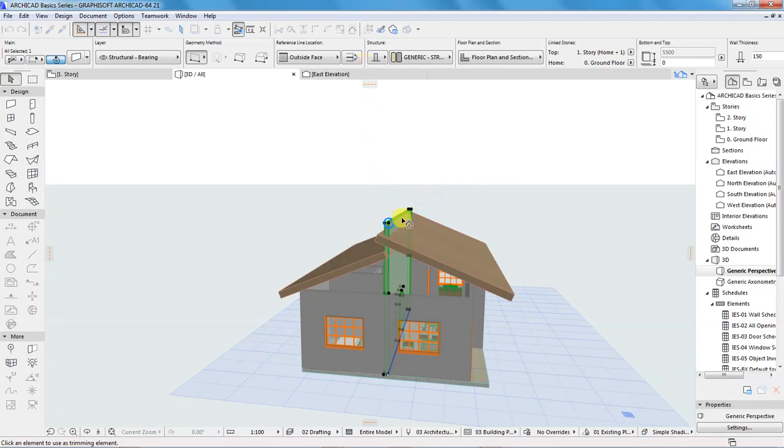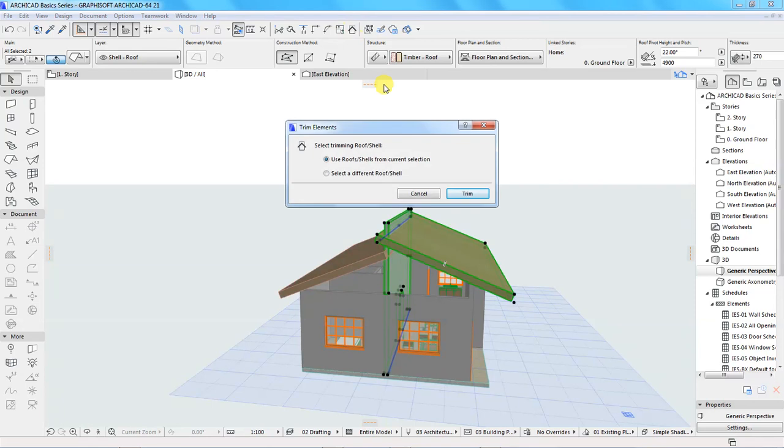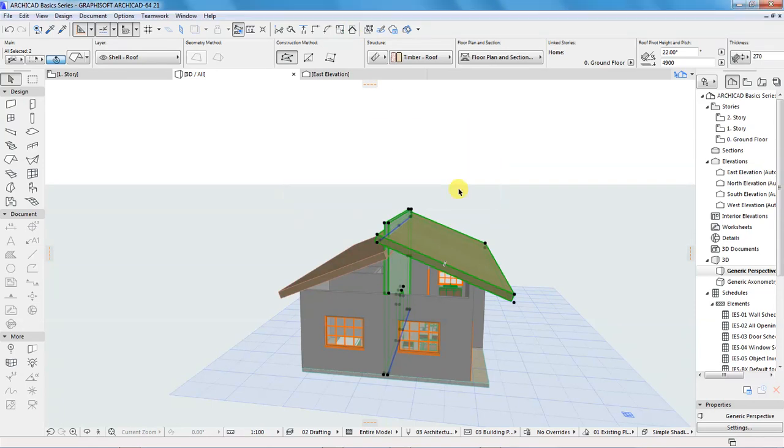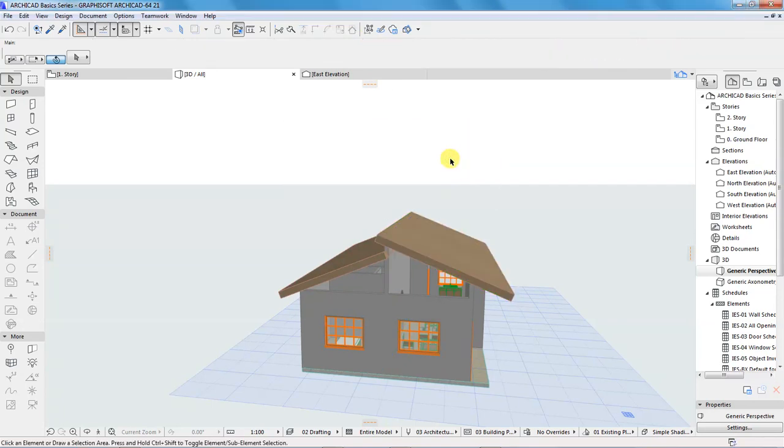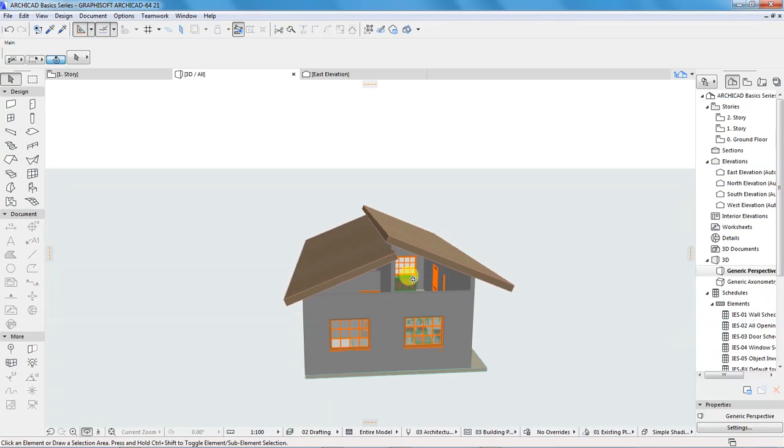I'm supposed to select the wall and the roof, then click trim and trim, and this is done. That's okay.